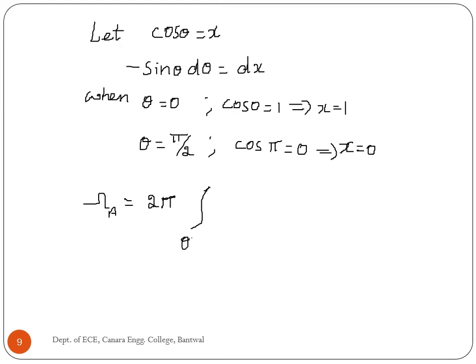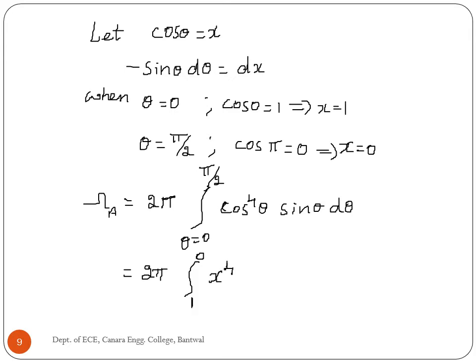times the integral for theta from 0 to pi by 2 of cos to the power 4 theta sin theta d theta. So substitute cos theta equal to x. When theta is equal to 0, x is 1, when theta equal to pi by 2, x is 0. Cos theta is equal to x to the power 4 and minus sin theta d theta equal to dx, therefore minus dx. So beam area is equal to 2 pi